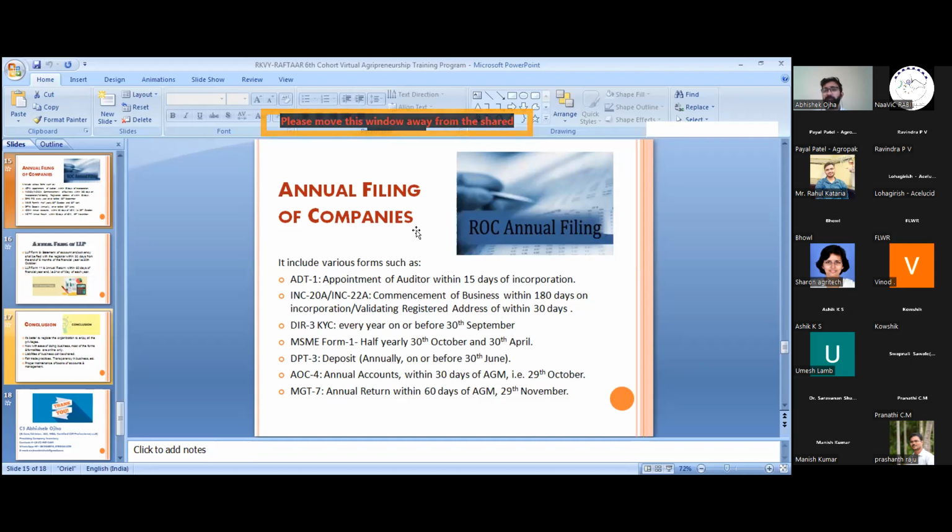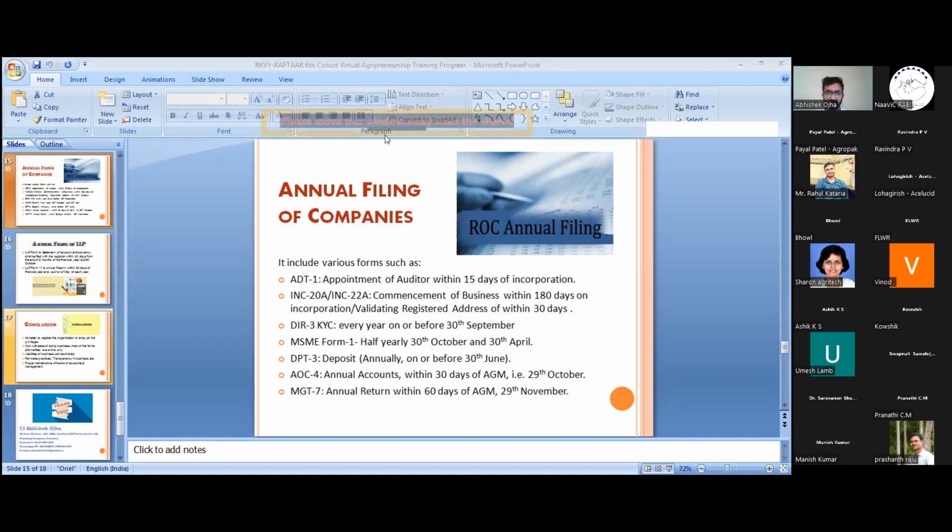So in that case, the annual ROC filing fees may vary, and it doesn't include the fees for audits, because audits should be done by the CAs only. It doesn't include the cost of tax filing, because tax filing is done by the CAs, and it only involves the cost of annual compliances of ROC. Okay, so it may vary from person to person, or professional to professional, or firm to firm. So there is no minimum or maximum limit in ROC compliances.